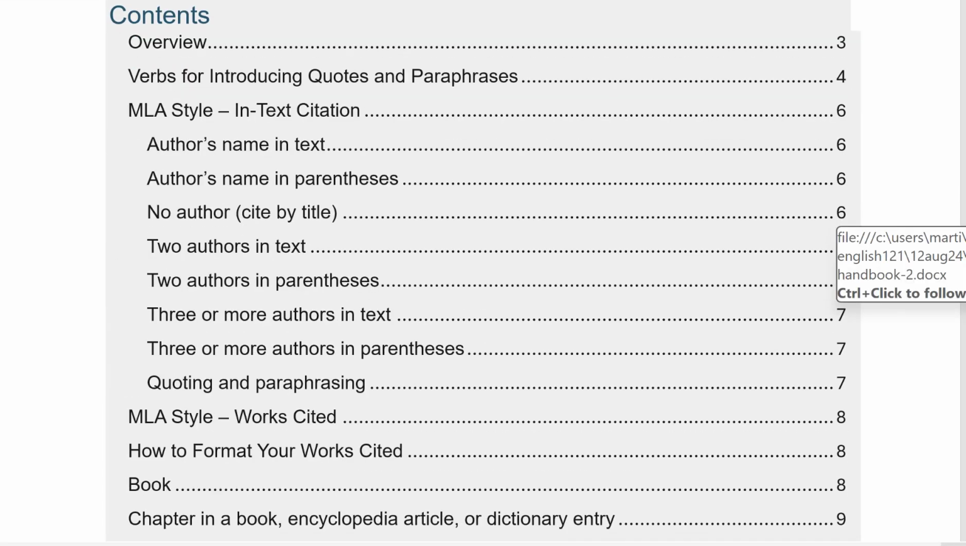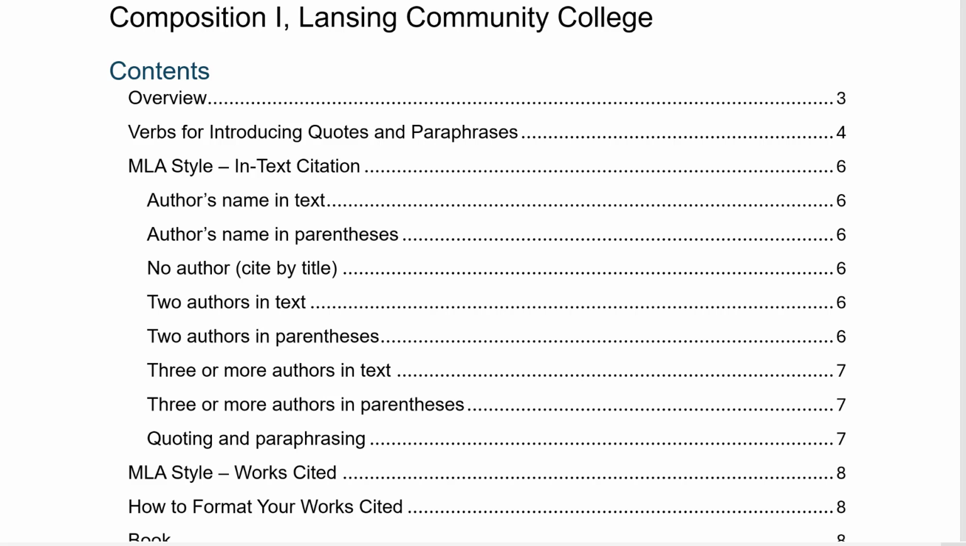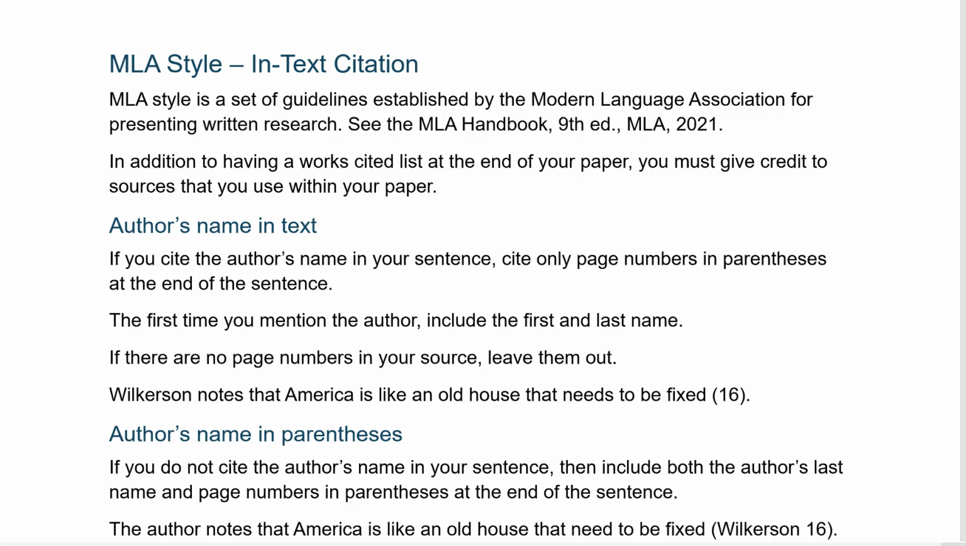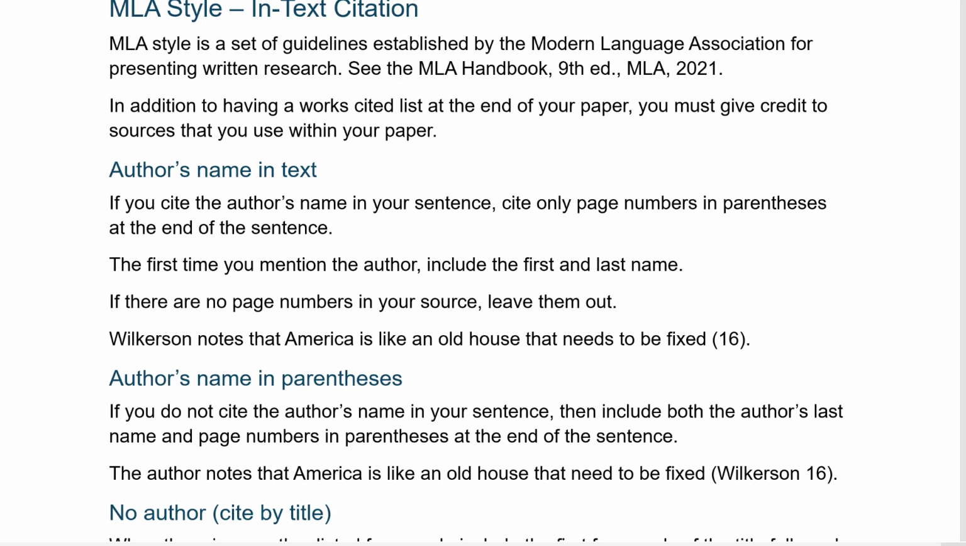And then looking at the in-text citations, let's look at the basic rules. Okay, so the MLA, we're using MLA for purposes of the quiz. In addition to having the works cited list at the end of your paper, you have to give credit to the sources that are used in your writing. So in order to do it correctly, you need to include whatever the first word is in the works cited entry. Usually it's the author's name, but if you don't have an author, it might be the title.